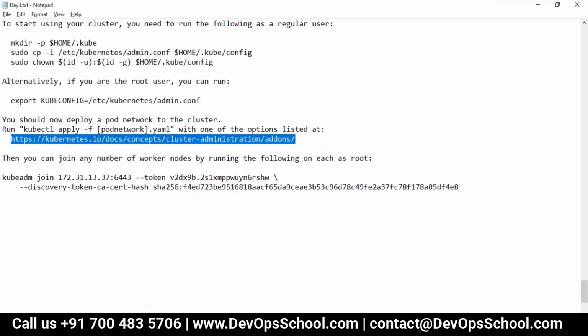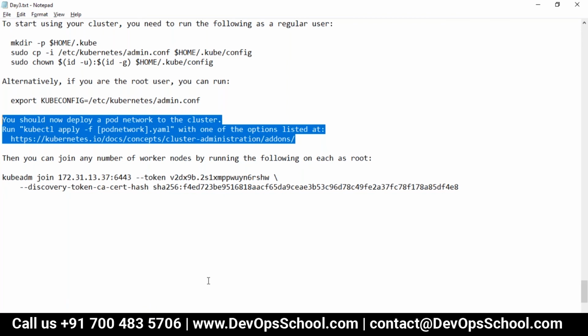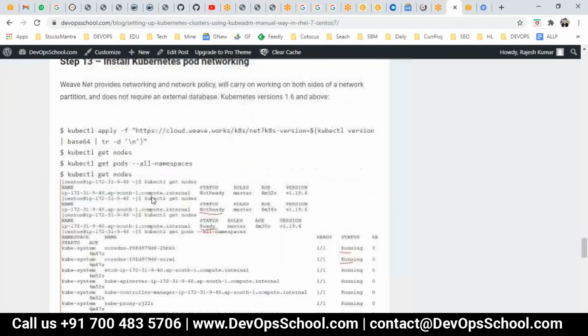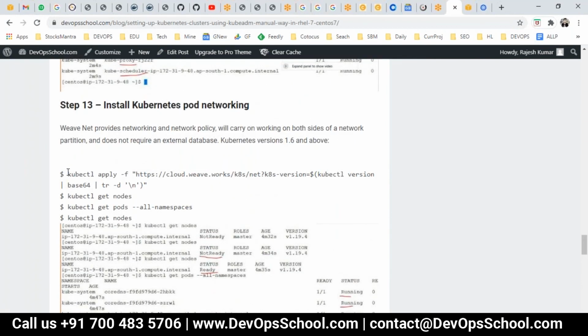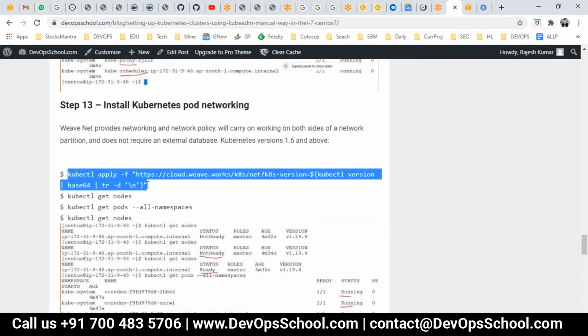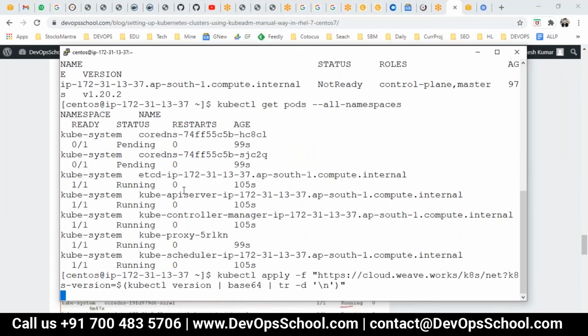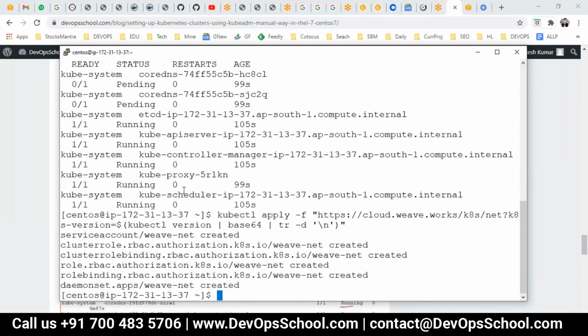So I want to just have networking. How can we have it? This is great information, you have it here, but if you come to my page, I have directly given the direct link for the WeaveNet. Copy this command very carefully and run it. That's all. Run it, enter, and this will install the WeaveNet.